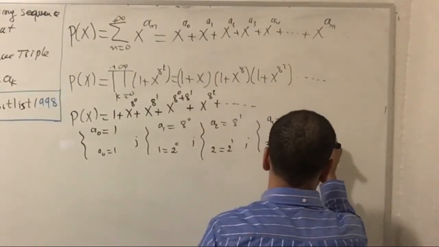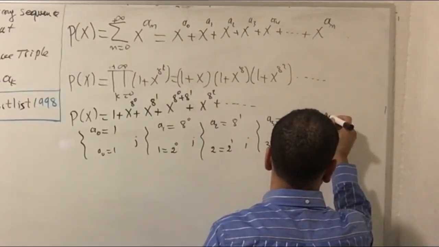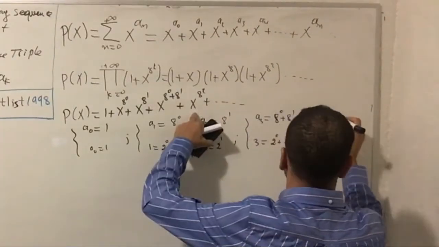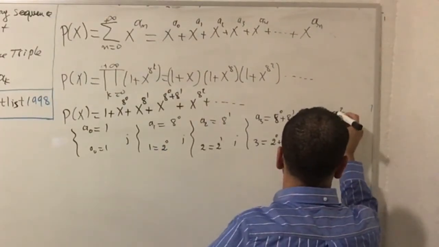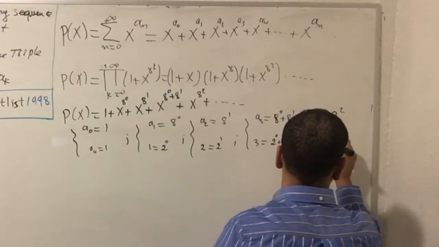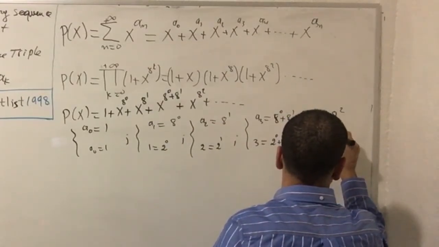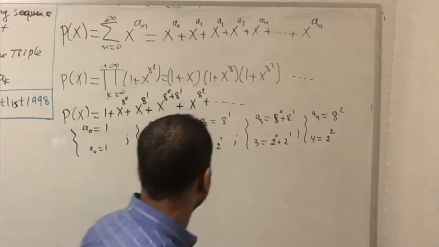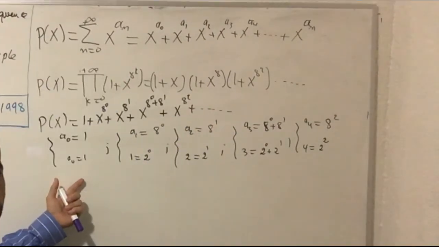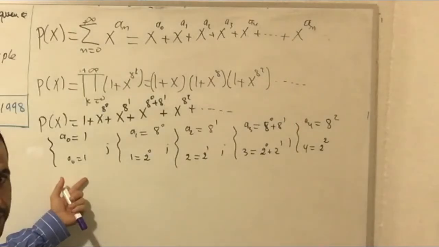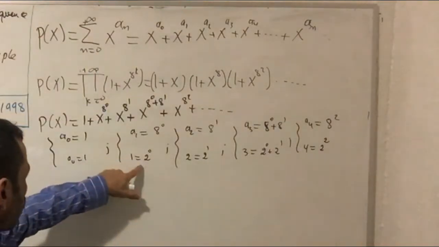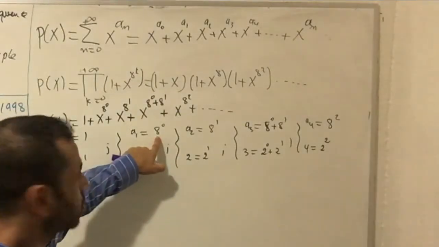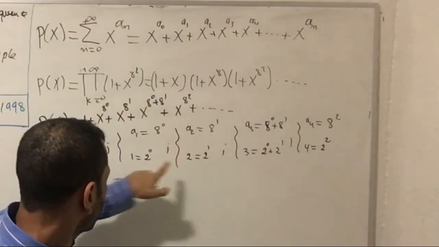Now for the fourth term, I have 8 to the 2. Number 4 is written on this form, 2 to the 2. There is a kind of relationship between the index, okay, of base 2, okay, and the sequence of the base 8, okay. That's what I see here.